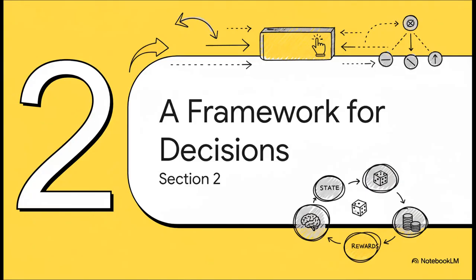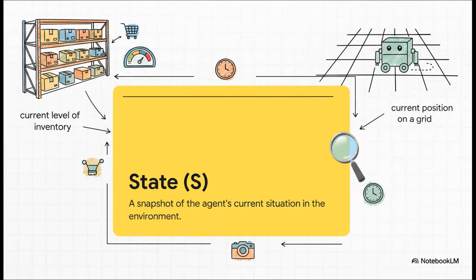So to solve a puzzle like this, you can't just wing it. You need a formal language, a way to describe the problem precisely. And that's exactly what a Markov decision process, or MDP, is. It gives us a structure with 4 key ingredients. First up, we've got the state. You can just think of this as a snapshot of right now. Where are we? What's the situation?